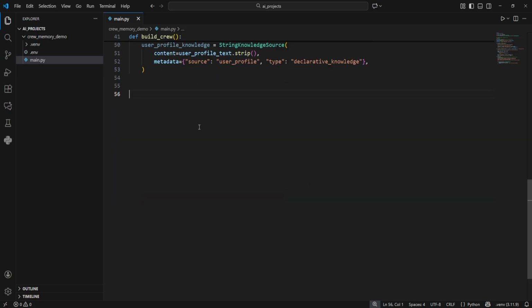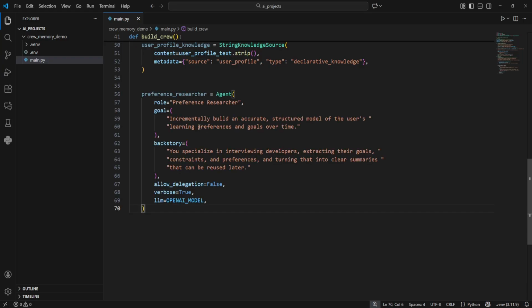Next, we're going to define two agents. The first one is the preference researcher. The preference researcher agent has a clear role and a goal. It builds a structured model of the user's preferences over time. The backstory tells the model that this agent interviews developers and produces reusable summaries.